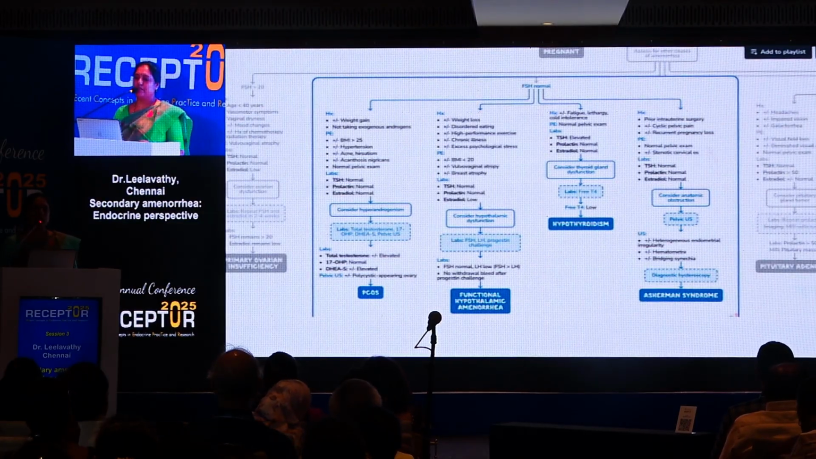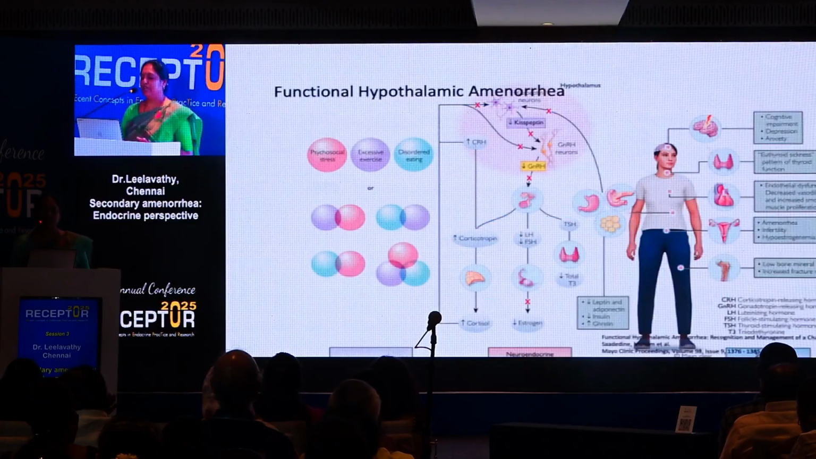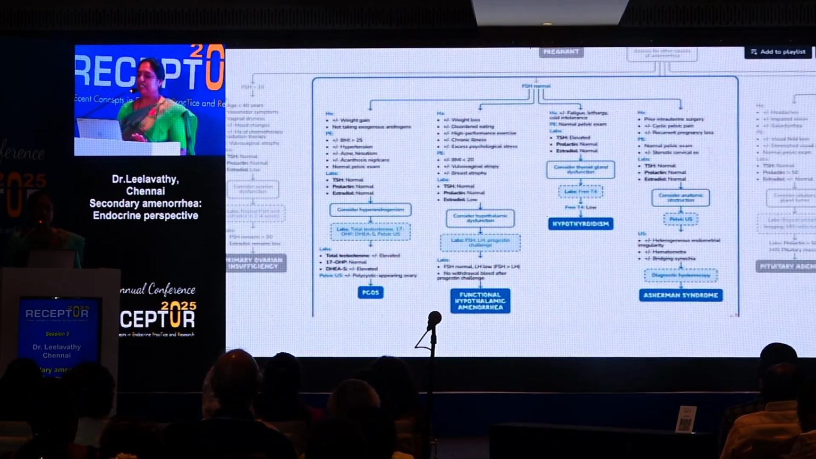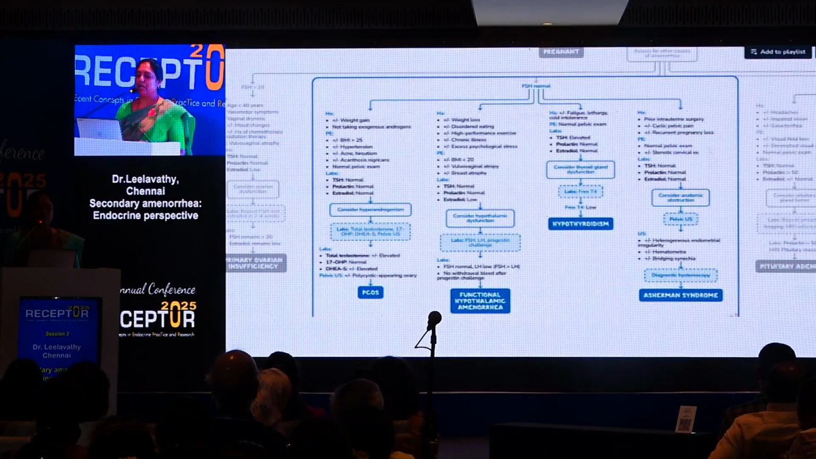So next, we finished talking about the high FSH. Now the FSH normal or low normal. So we have to go down the path about the history. If there is weight loss, disordered eating, high performance exercise, chronic illness, or excess psychological stress with a low BMI, and vulvovaginal atrophy and breast atrophy with the other blood tests normal,